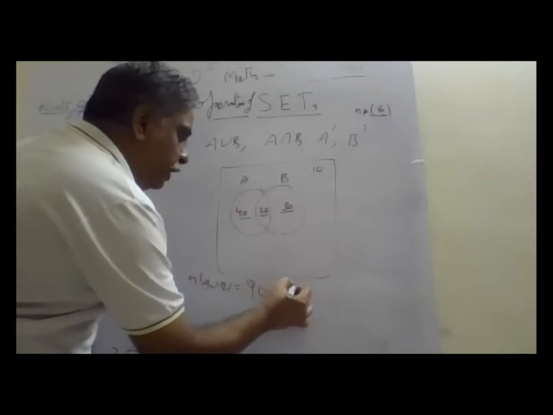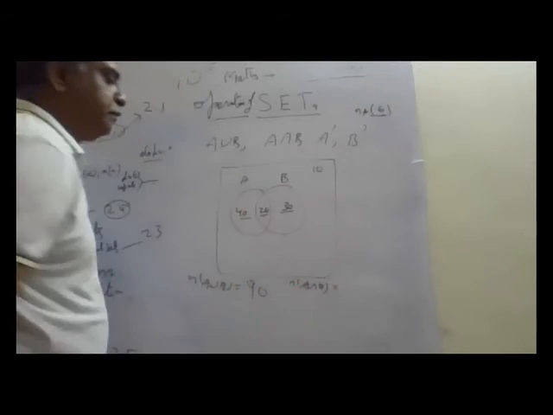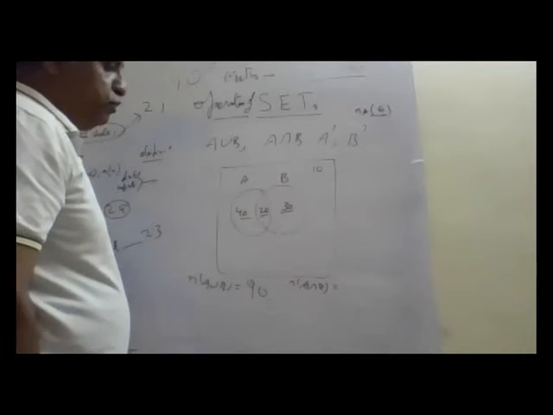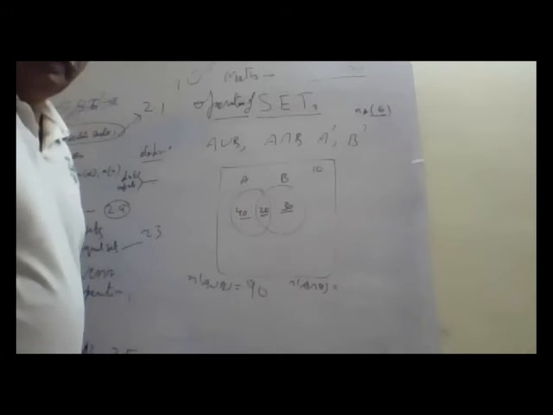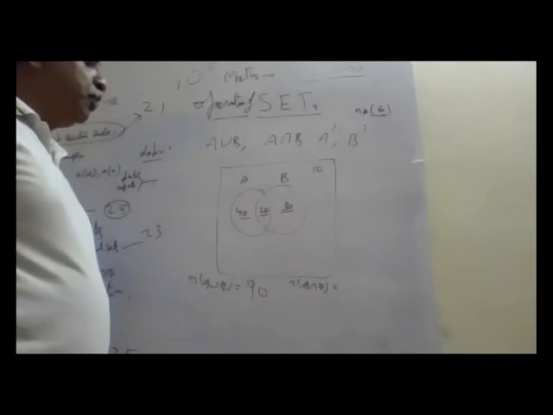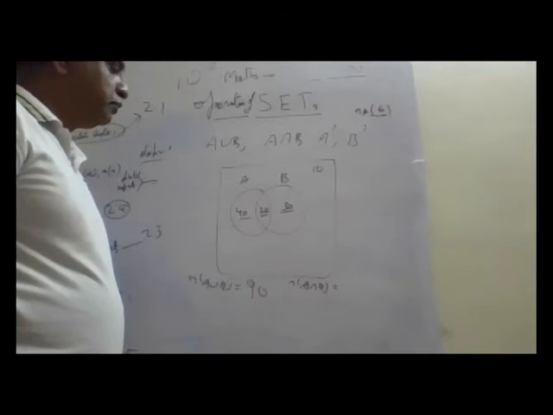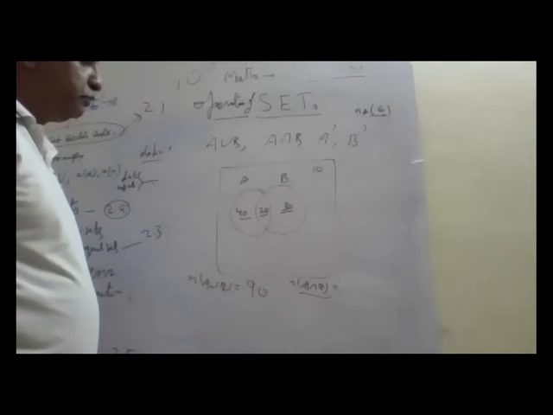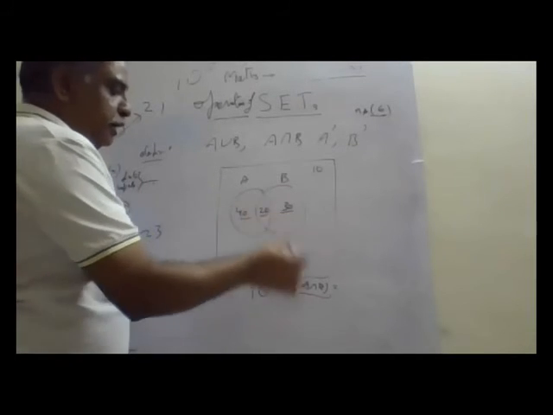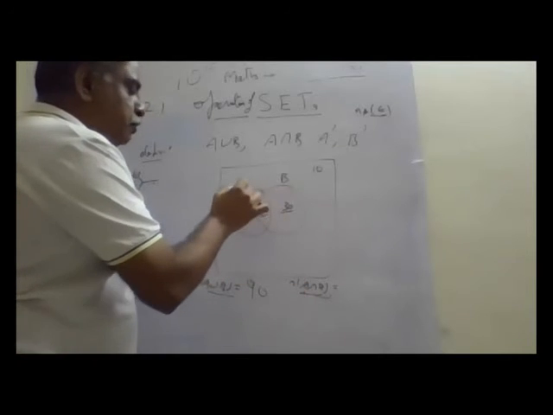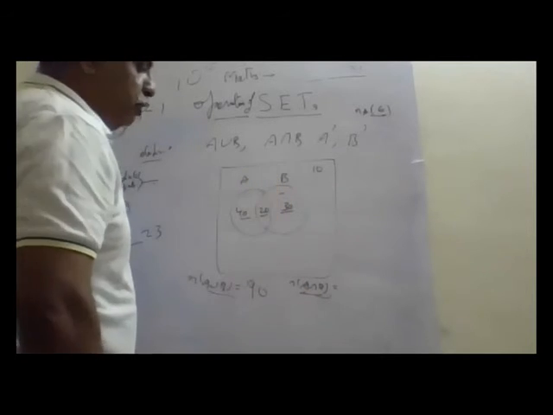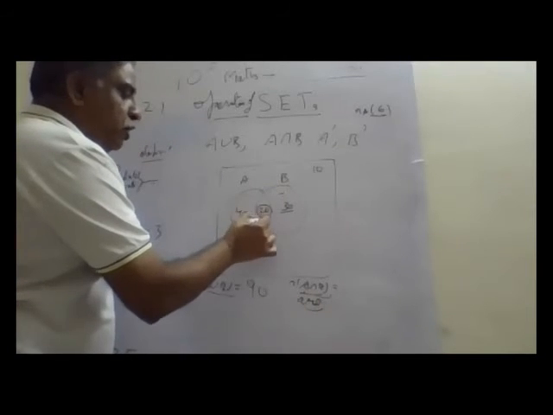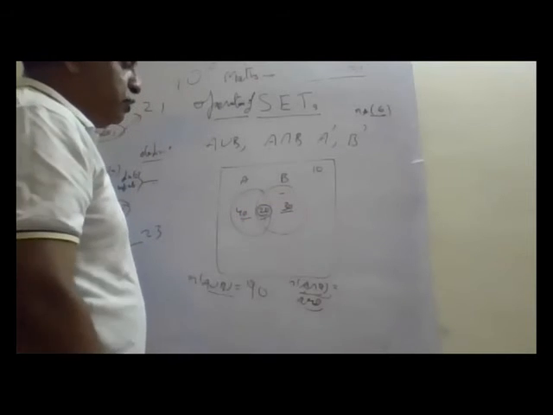Okay. What is n(A intersection B)? Which is common in both? Uncle, n(A intersection B), how much? 70? No, that is n(A union B), 90. A intersection B means which is common to both, which are part of A and also part of B. So this 20 belongs to A, also belongs to B. What is n(A intersection B)?